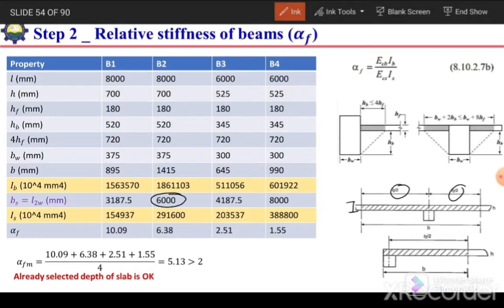Okay, so once we have the value of B and the value of H, we can easily calculate the second moment of area of the slab by using BH cube over 12. After calculating, just take their ratio, it is 6.38.